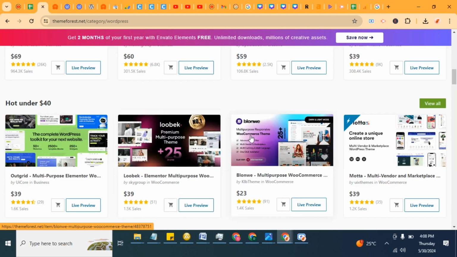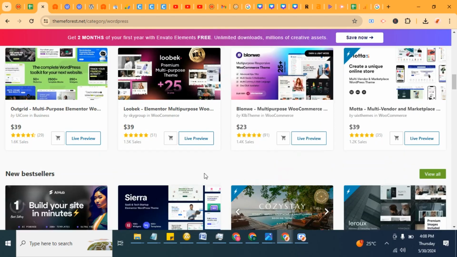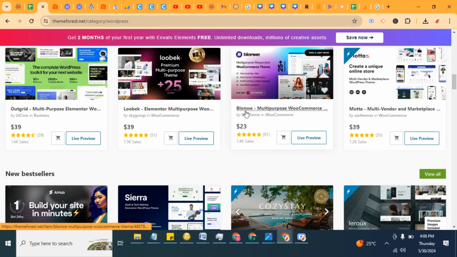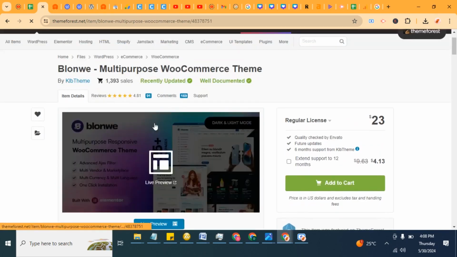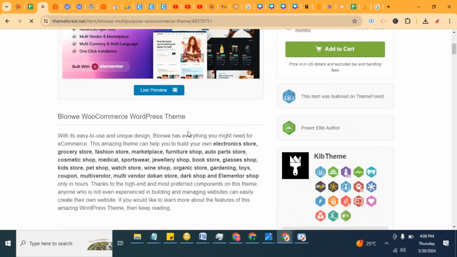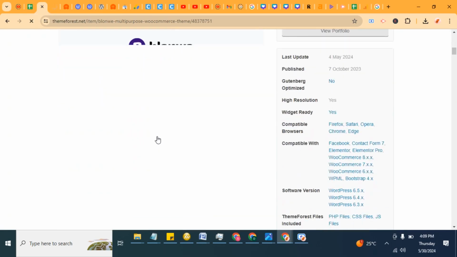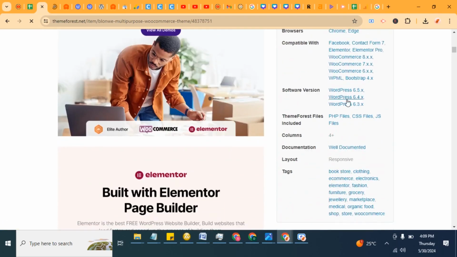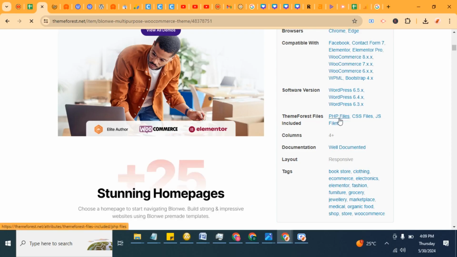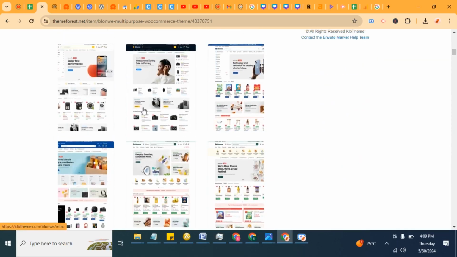Let's go ahead and check one and see what WordPress is used for. This is a WooCommerce site. Now it shows you how the website looks. You can also click on preview to see the site in action. It tells you the different things that you're going to get: Theme Forest files including PHP files, CSS, JS files, well documented, and this is a picture of how the site looks. This is built with WordPress.